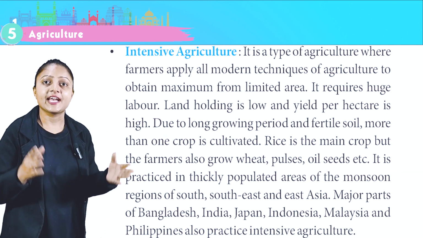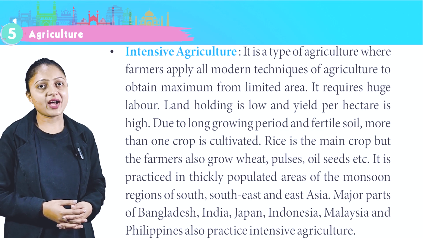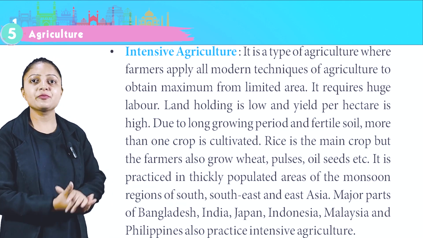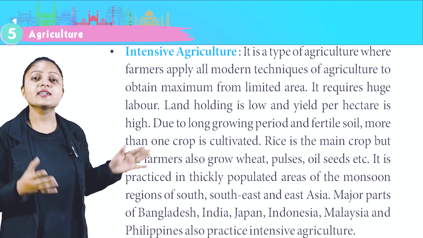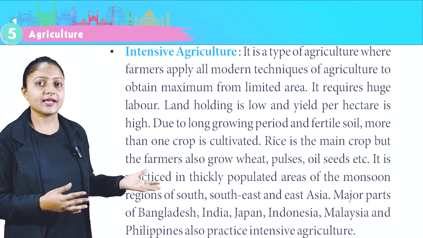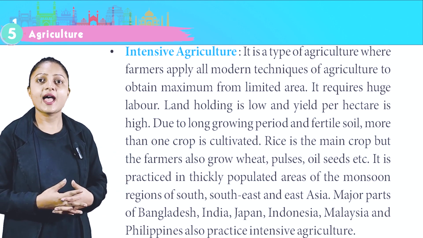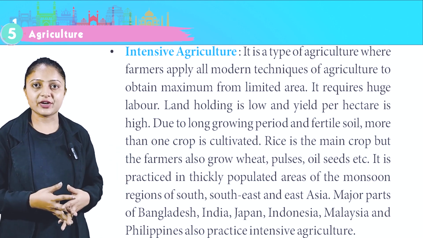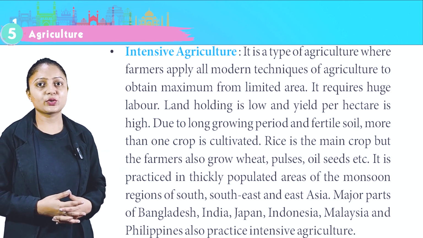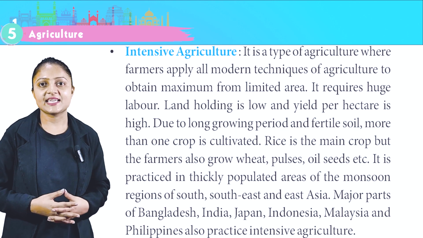Intensive agriculture. It is a type of agriculture where farmers apply all modern techniques of agriculture to obtain maximum from limited area. It requires huge labor. Land holding is low and yield per hectare is high due to long growing period and fertile soil. More than one crop is cultivated. Rice is the main crop, but the farmers also grow wheat, pulses, oilseeds, etc.